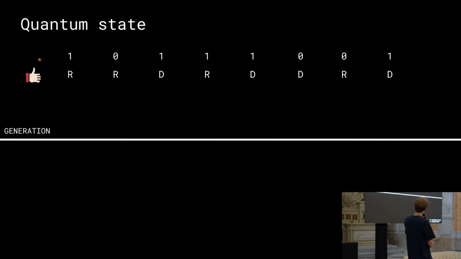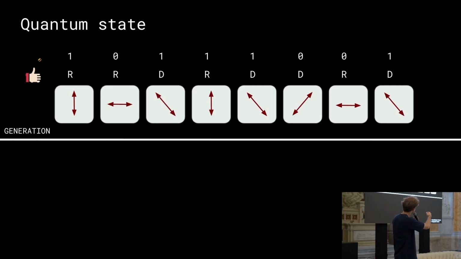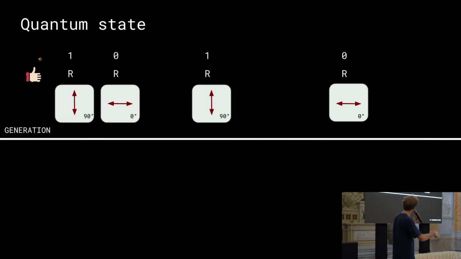As the next step, they're going to flip a coin to generate some randomness, and the result of this coin flip will determine a basis, which is either R or D, where R stands for rectilinear and D stands for diagonal. And the combination between the bit and the basis will determine the quantum state. So we see that we have 4 possible combinations, and we're gonna analyze them more carefully.